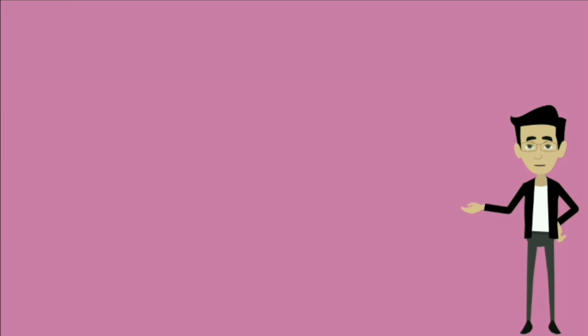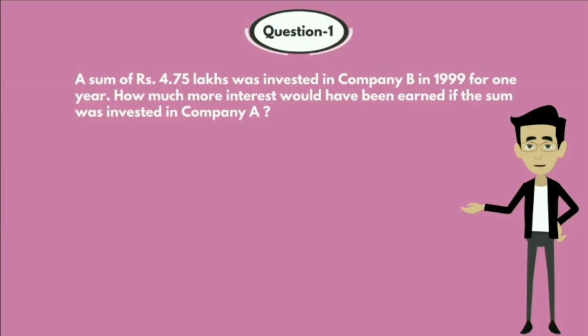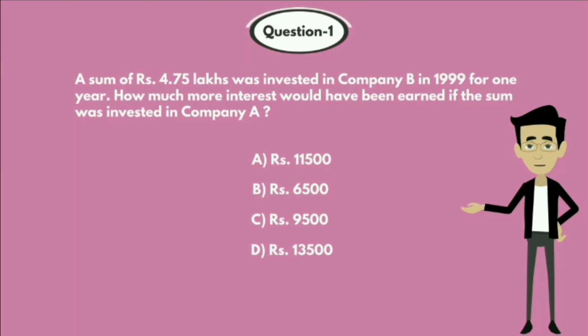Question number 1. A sum of 4.75 lakh rupees was invested in Company B in 1999 for 1 year. How much more interest would have been earned if the sum was invested in Company A? Options are Option A, 11,500 rupees. Option B, 6,500 rupees. Option C, 9,500 rupees. Option D, 13,500 rupees. And Option E, none of these.